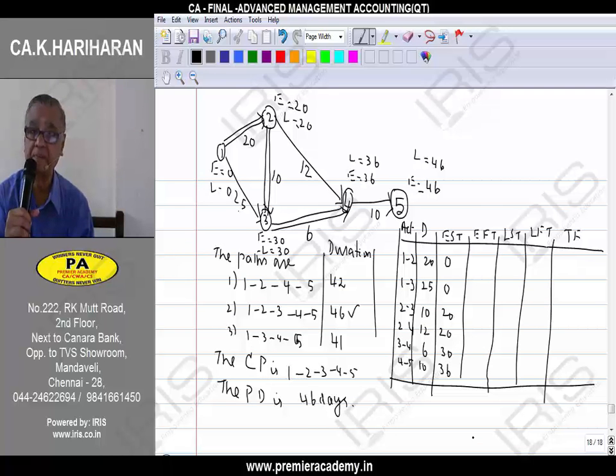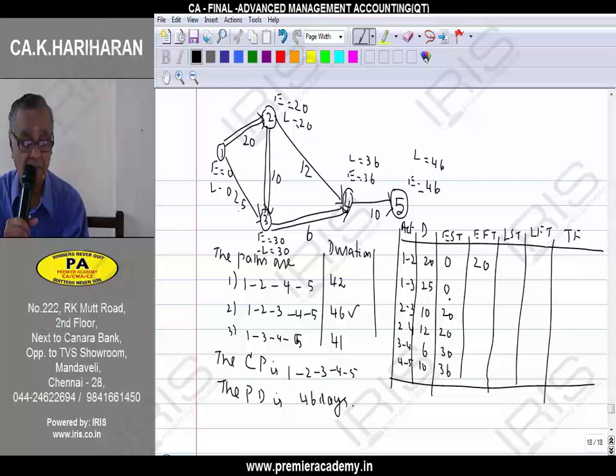Earliest finish time is nothing but the earliest start time plus duration. Finish time is start time plus duration. So we have 0 plus 20, 0 plus 25, 20 plus 10, 20 plus 12, 30 plus 6, 36 plus 10.